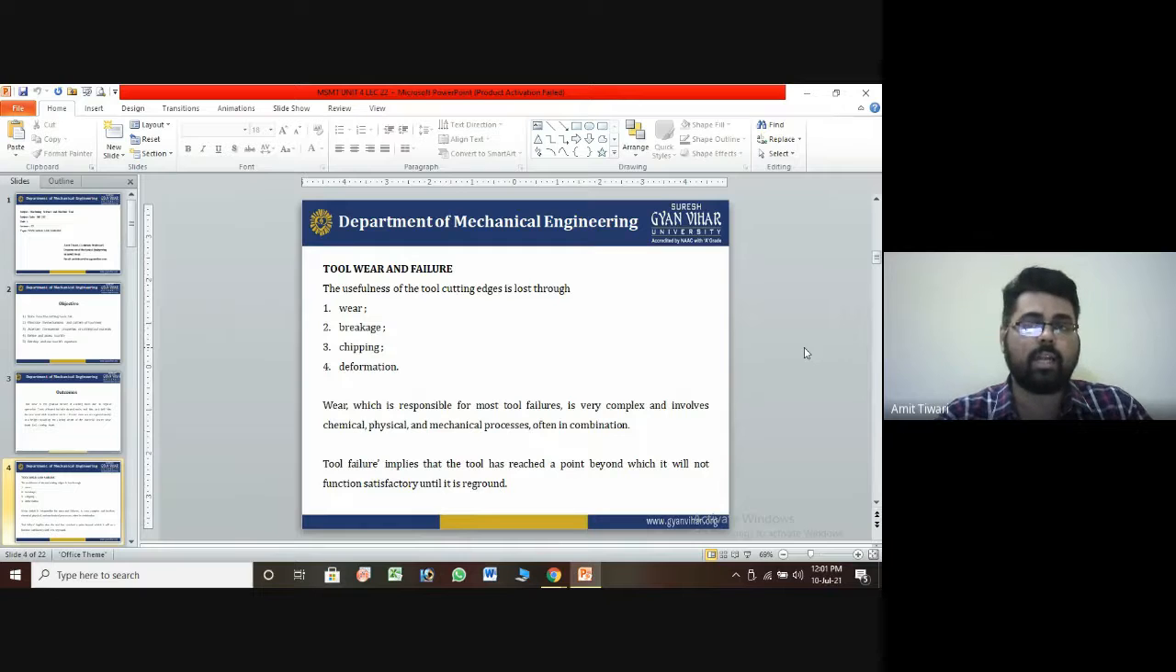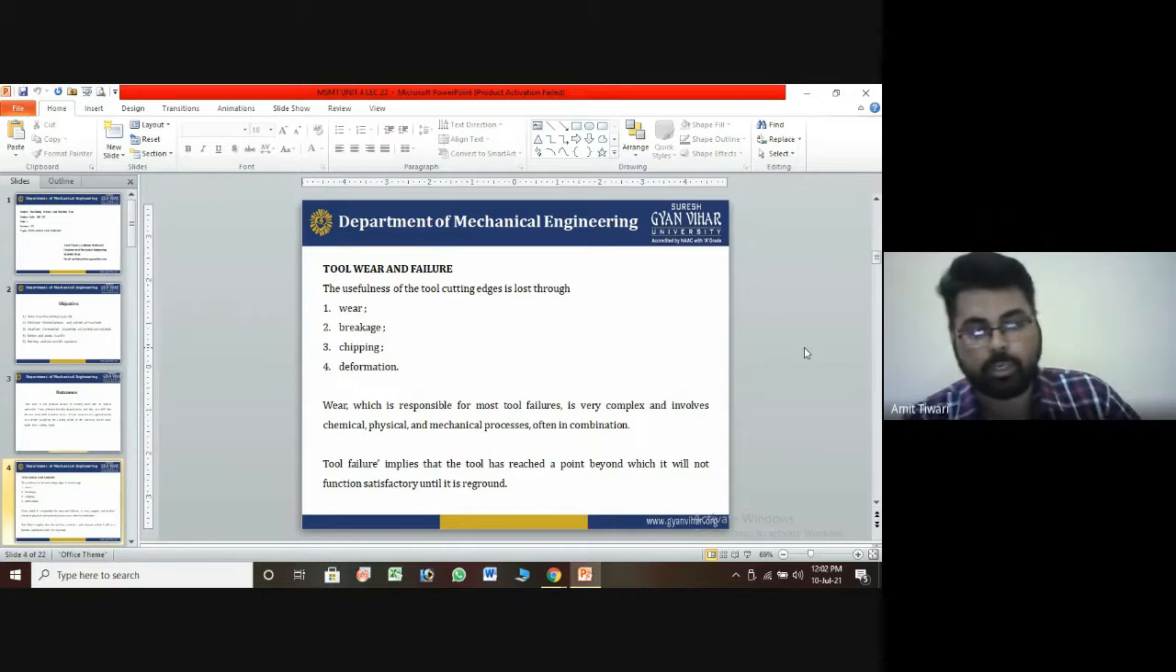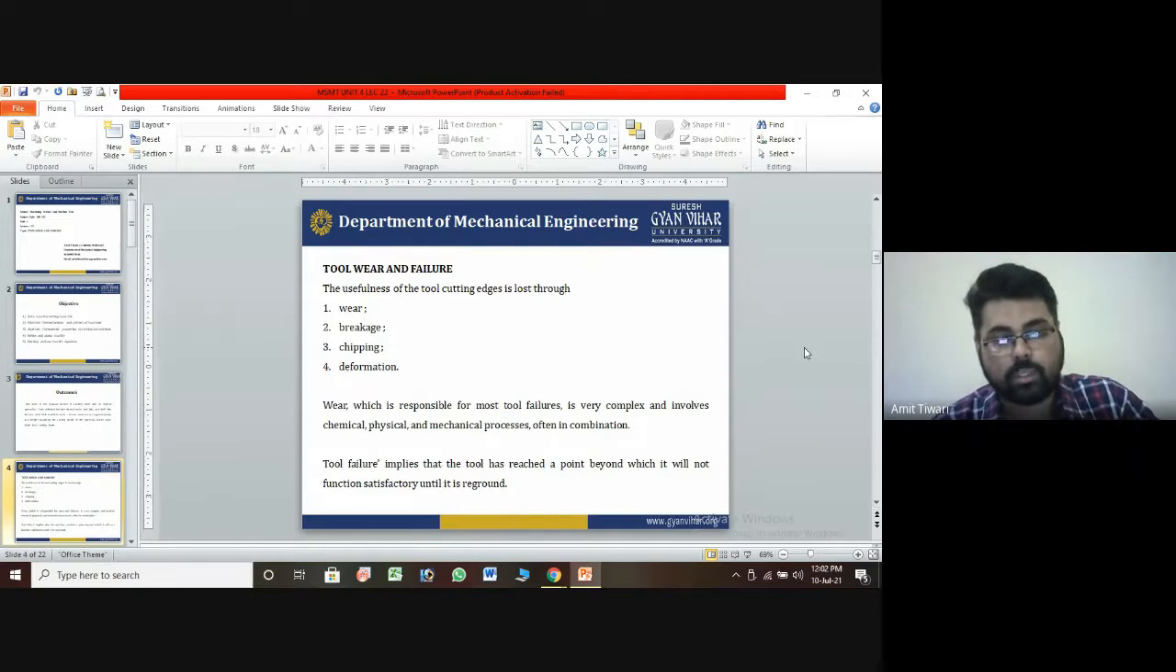One reason is the high temperature. If you are not using coolant, or if you are using coolant, you should first check the coolant property, because sometimes the coolant can damage the tool, if it is not appropriate or if a chemical reaction is generated with it. So deformation will occur while removing the metal. So wearing, breakage, chipping and deformation are the main types.